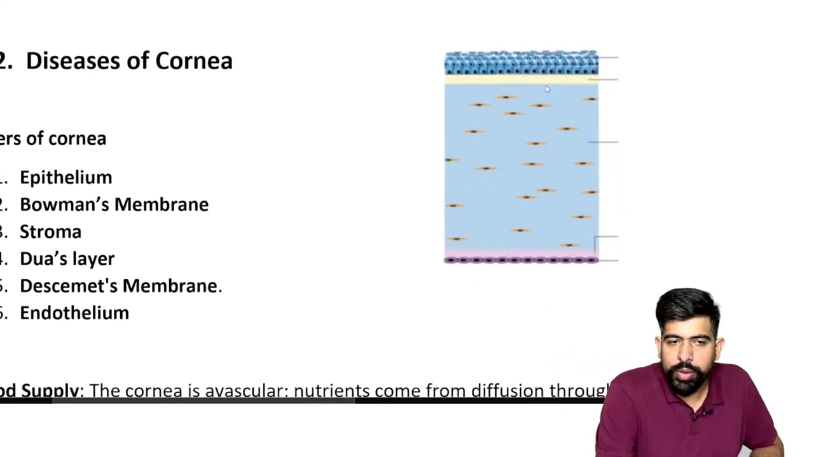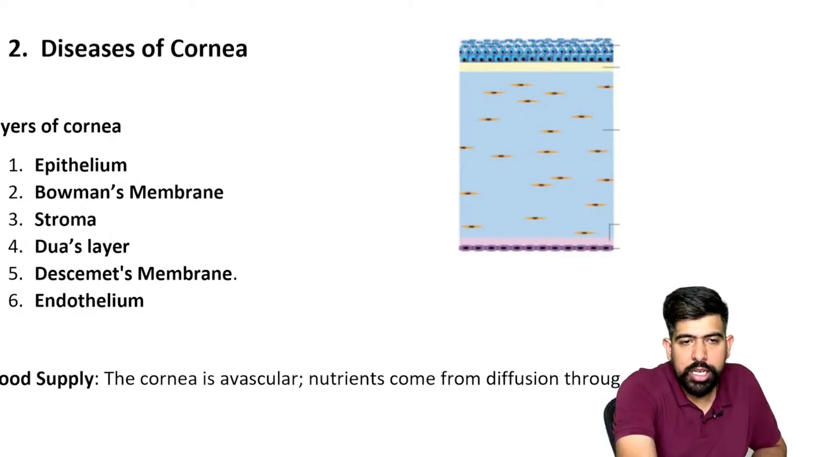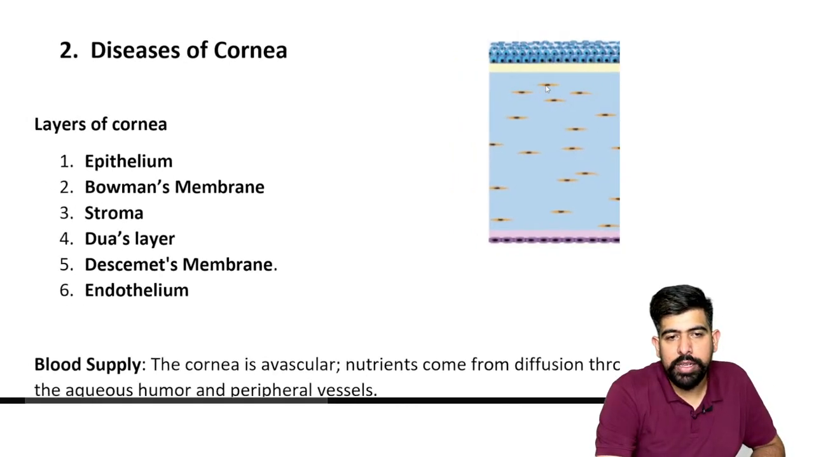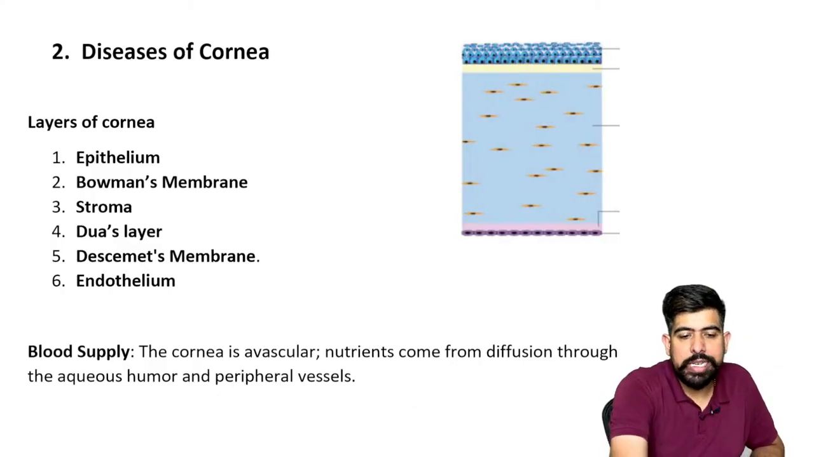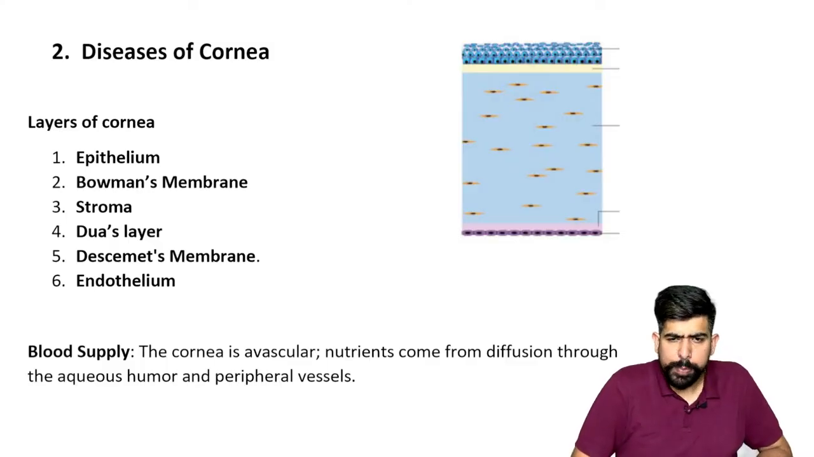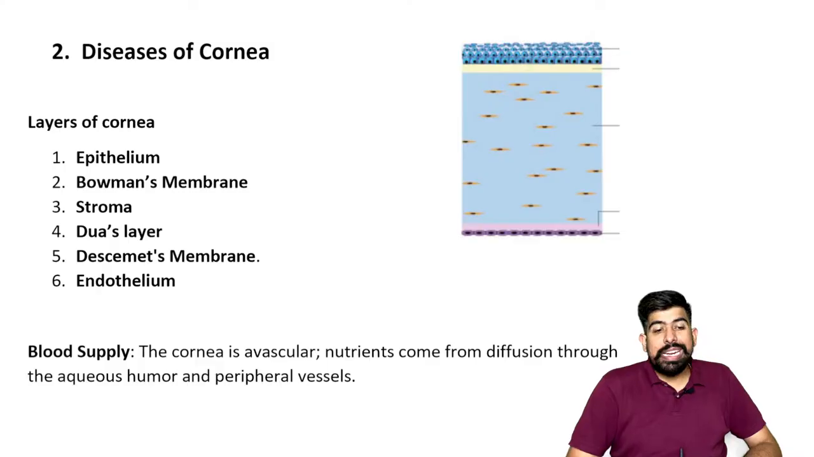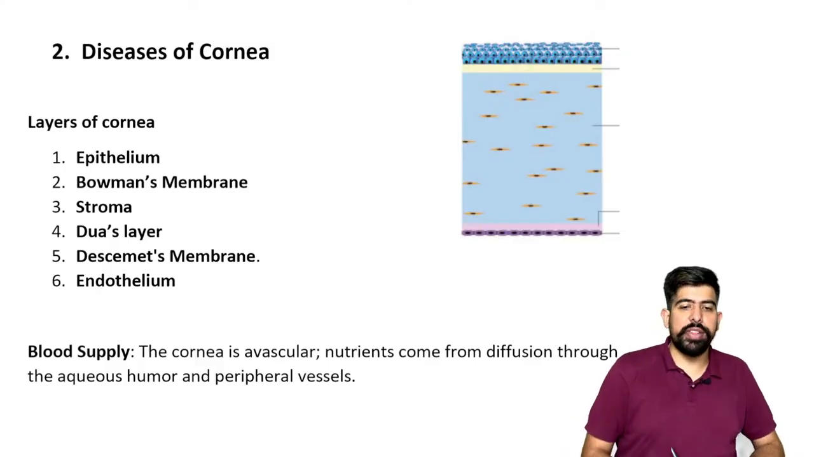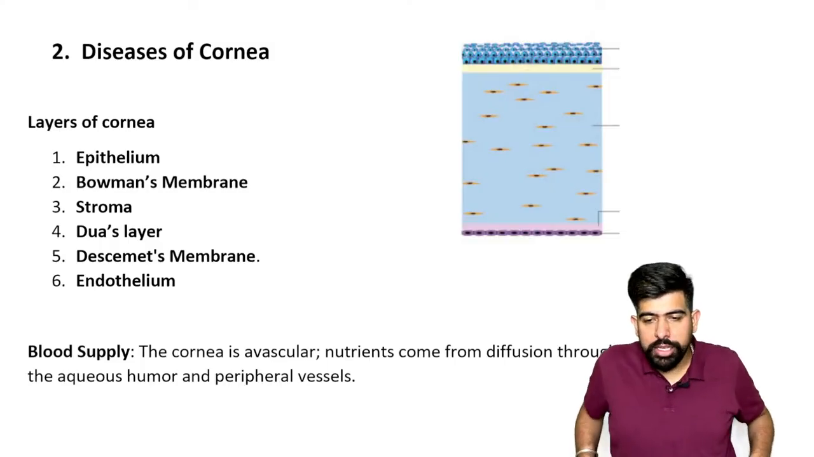Now we are moving forward. We completed the anatomy of the eyeball, right? Now we are moving forward to the next topic, which is the diseases of your cornea. Very commonly they can ask you about corneal diseases, and most commonly they are going to ask about corneal ulcers, right? Differentials between the corneal ulcers. So let's talk about the cornea and the corneal structure.